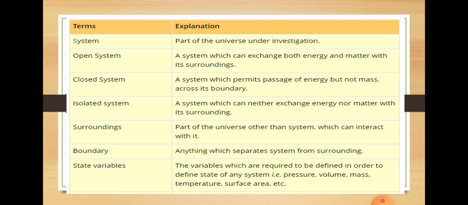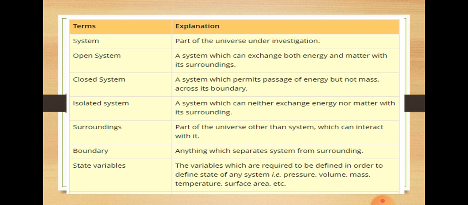Isolated system, your thermos flask, a system which can neither exchange energy nor matter with its surroundings. What is surrounding? Part of the universe other than the system, the water which I am heating in the pan, except that the whole universe is my surrounding, which can interact with my system.